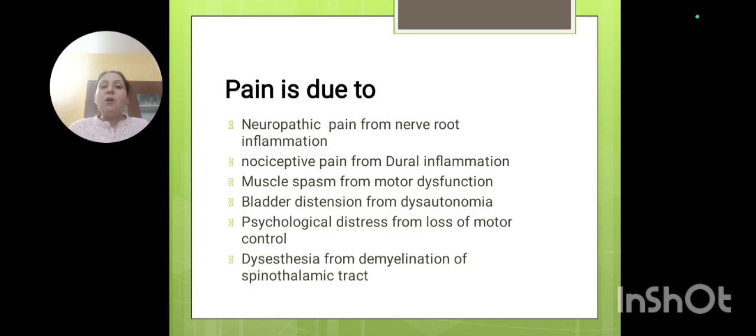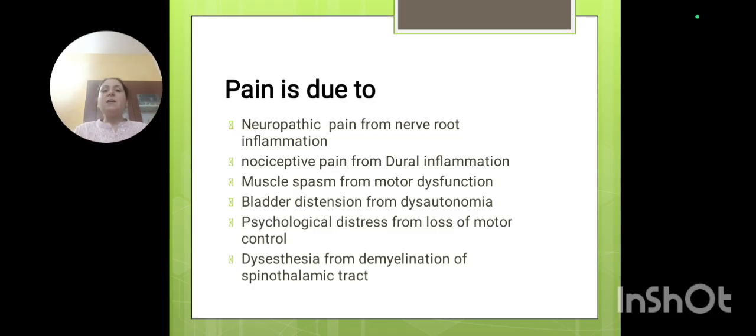This has happened, or it can be because of psychological stress also, because suddenly the person will not be able to move his leg within an hour. The person will say, I am not able to feel my legs, and then he will say, I am not able to move my legs. So this is called psychological stress.